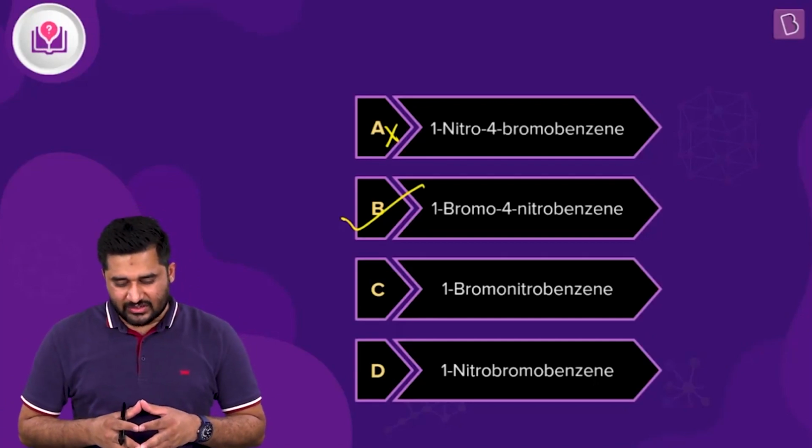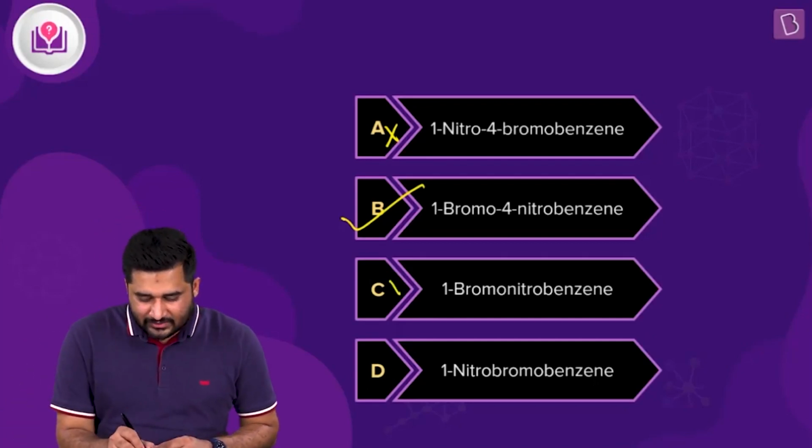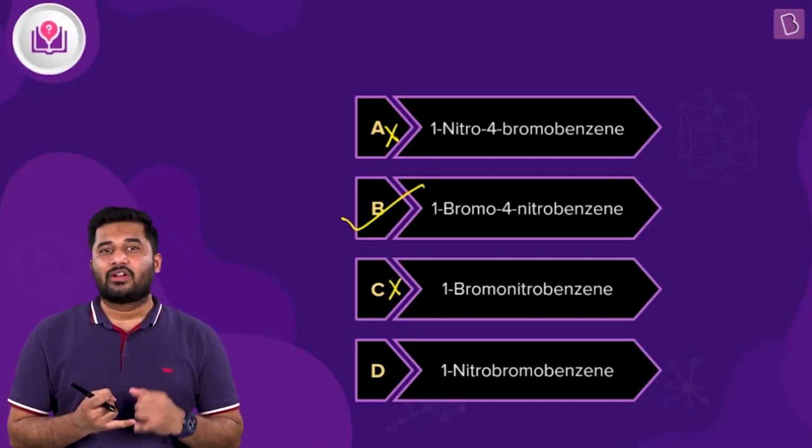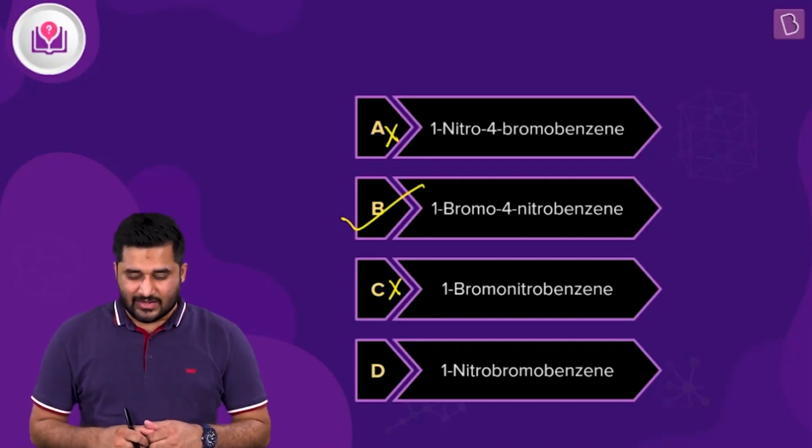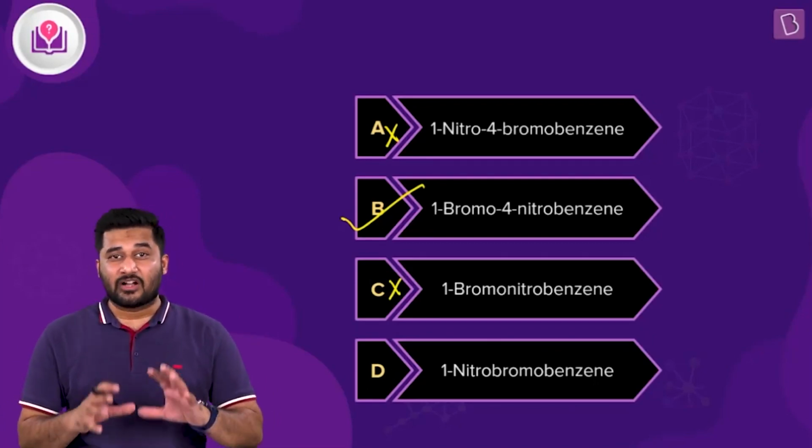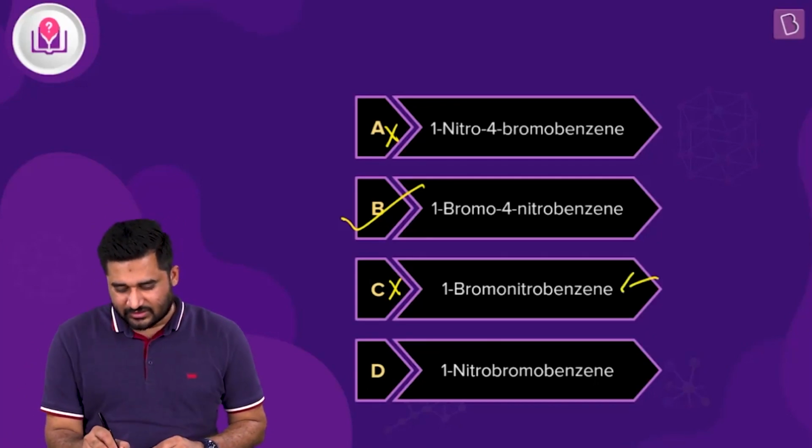So moving to option C, it is 1-bromo-nitrobenzene. See, this is wrong. Why? You can see the locant of nitro is not mentioned, and that means there will be a discrepancy. There will be a confusion while writing the structure from this name.